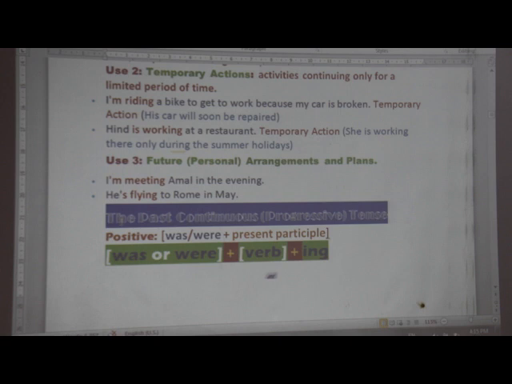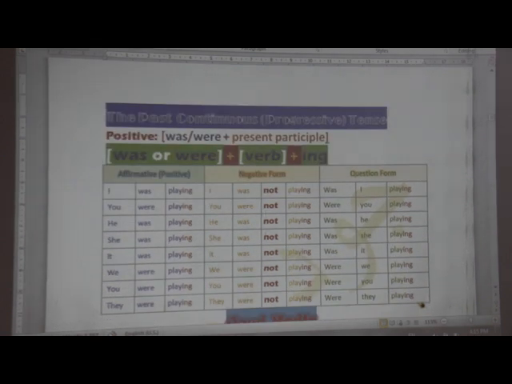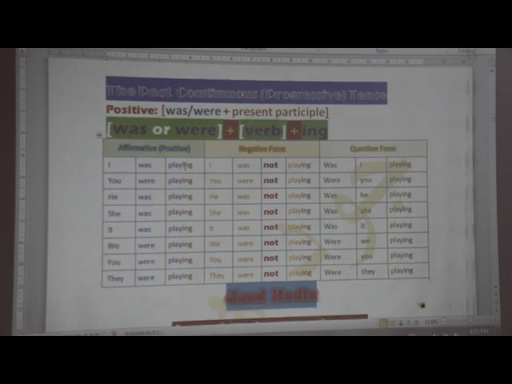Now, the past continuous or progressive tense. The same form of the present continuous, but only we need verb to be in the past form. So positive, was or were plus the present participle, namely verb plus ing. For example, I was playing, so don't forget to add ing, because we are talking about a progressive. So always when you talk about progressive or continuous tense, we need to add ing to the base form. But here pay attention, past continuous. So we need the past form of verb to be.